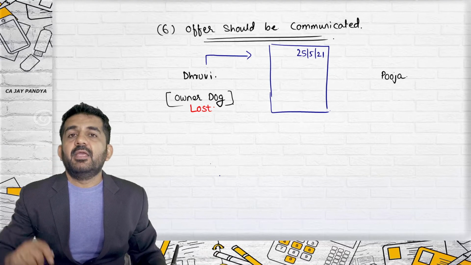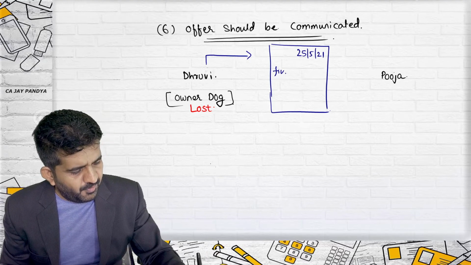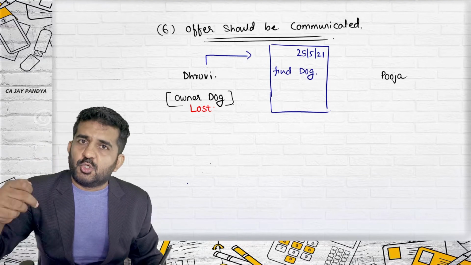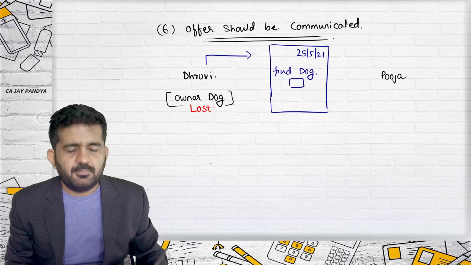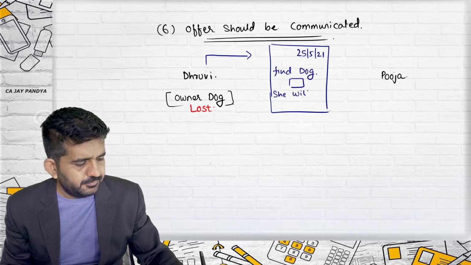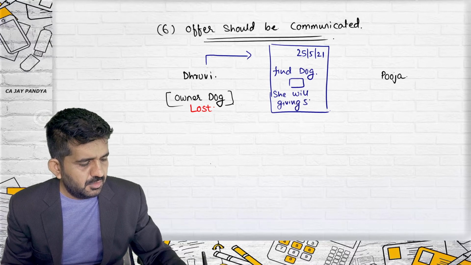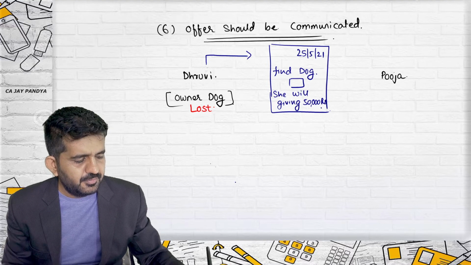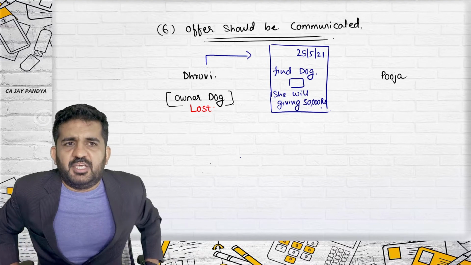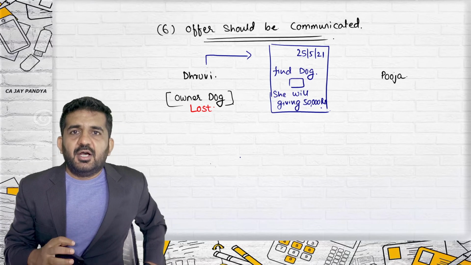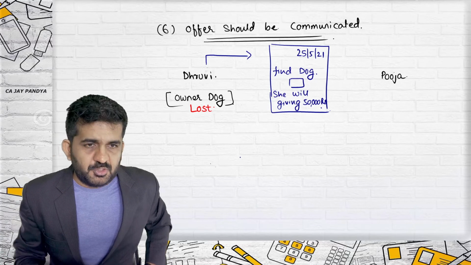25/5/2021. Anyone who finds the dog of Dhruvi, she has also given a picture of the dog, she will be giving 50,000 rupees. So you might have seen this type of advertisement in newspapers, that if anyone finds this particular thing, they will be rewarded with this much money.